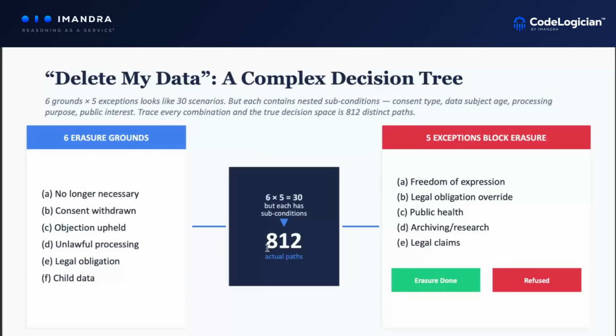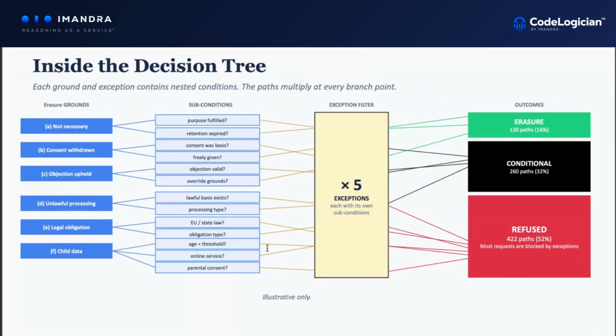Let's think about this. There's regulatory text. We need to interpret this, and then we need to build a process perhaps that we follow so that we're compliant when dealing with erasure requests. And there are 812 different pathways. Go ahead. I know, I was going to say, I was trying to illustrate it here. This makes a bit more sense to sort of convey the way I'm thinking.